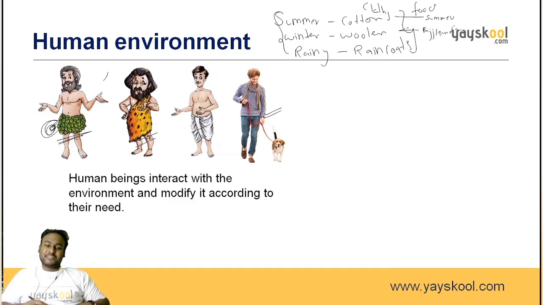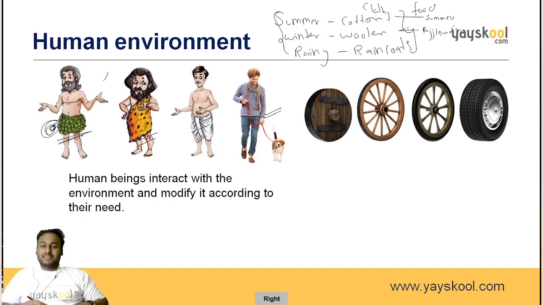Human beings interact with the environment and modify it according to their need. Now, wheel invention. Very, very important topic. You know how the wheel was invented. It was invented by the ancient man, and later on these are the various modifications or advancements in the wheel structure. So why do people keep on inventing?